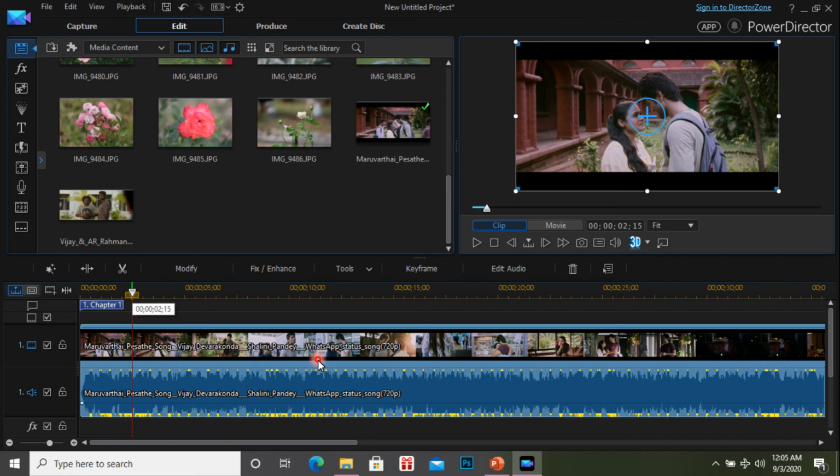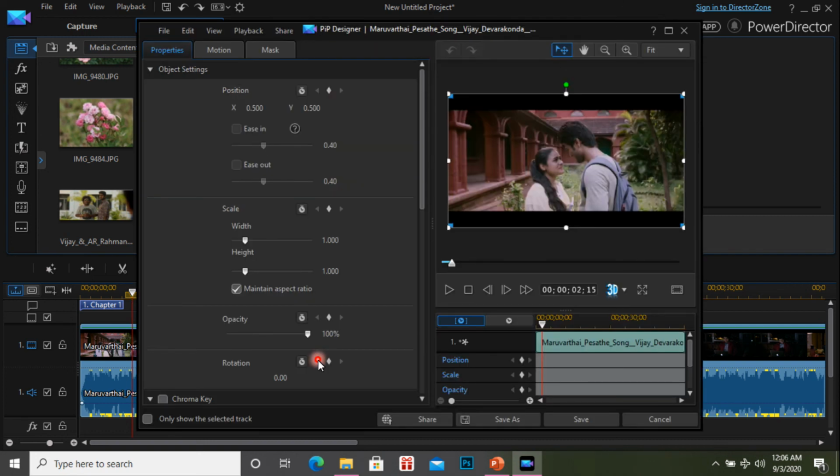When I right click, a new panel opens. So it has more options, correct? So you can do something. Suppose I adjust this, the movie location will change. Scale means we can zoom. Opacity means, suppose you have two or three videos in a single track, then you can adjust the opacity and watch two or three videos in a single video. In the background you can watch some other videos also. So these are the small fundamental effects, and some other options are also there.